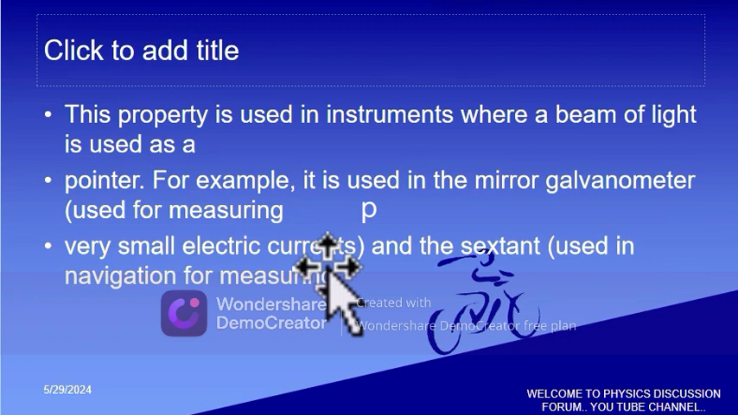These properties of rotation are used in instruments where a beam of light is used as a pointer. For example, it is used in the mirror galvanometer, used for measuring very small electric currents, and the sextant, used in navigation for measuring.